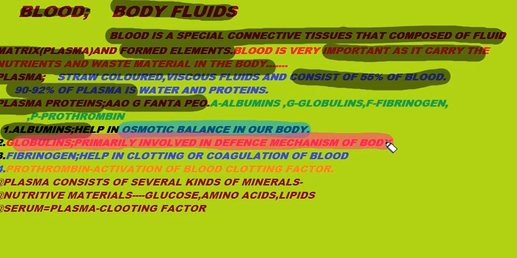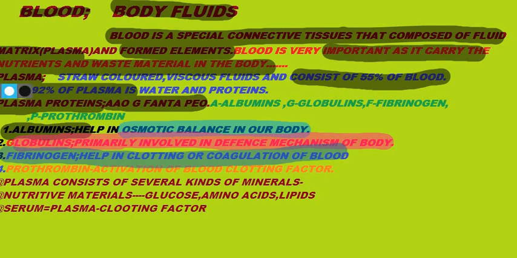Third plasma protein we have to remember is fibrinogen. What is its function? It helps in clotting or coagulation of blood. Which plasma protein helps in clotting or coagulation of blood? Fibrinogen helps.